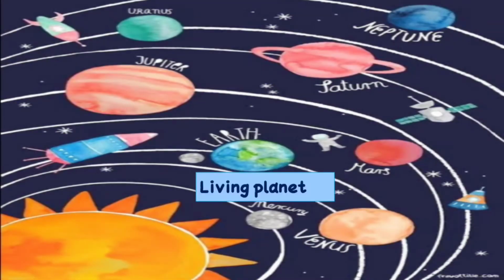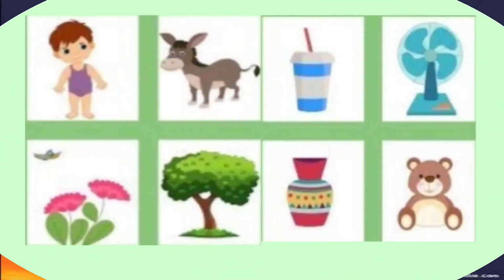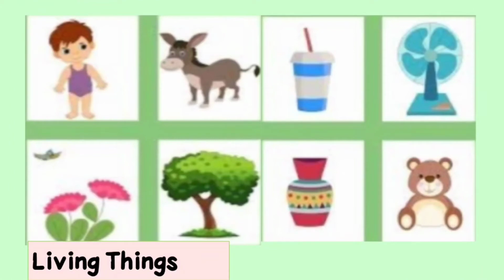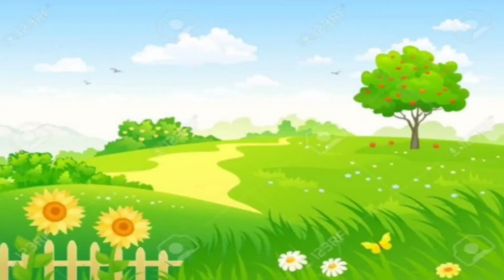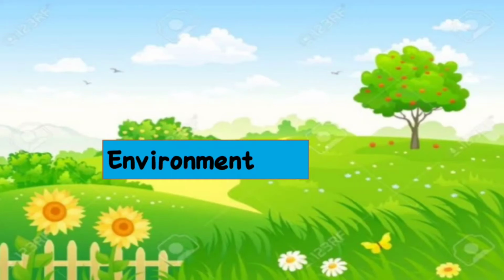So in our solar system, the living planet is Earth. Earth is the only living planet. On our living planet, we get both living things and non-living things. The combination of both living and non-living things forms an environment. So the place where the living things and non-living things are present is known as the environment.